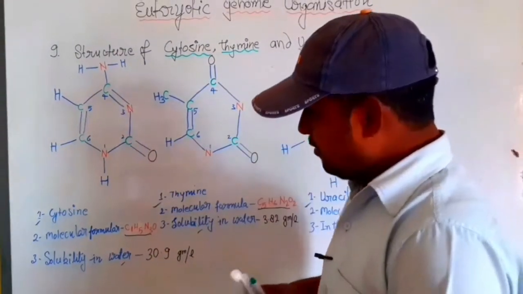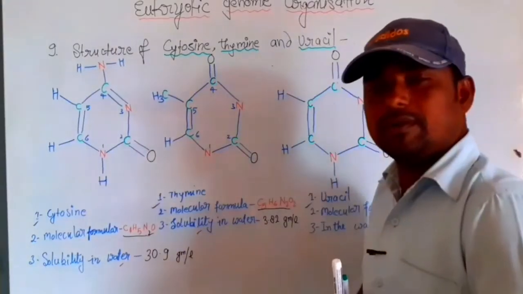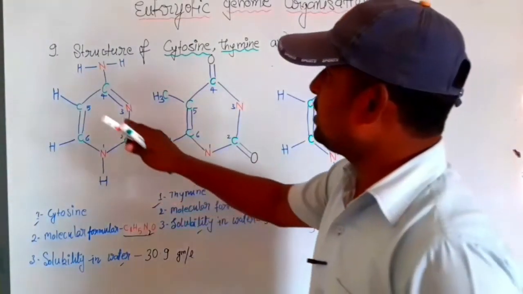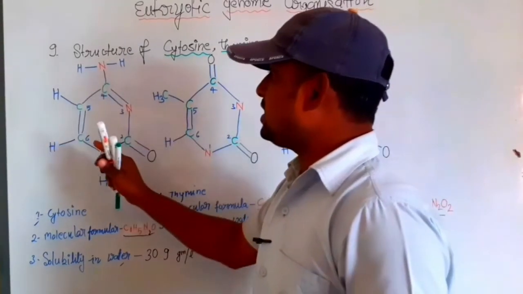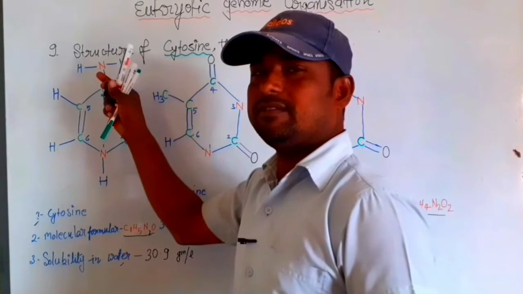Sometimes the formula of cytosine is written with nitrogen 2, because this nitrogen is not in the ring, it is outside.